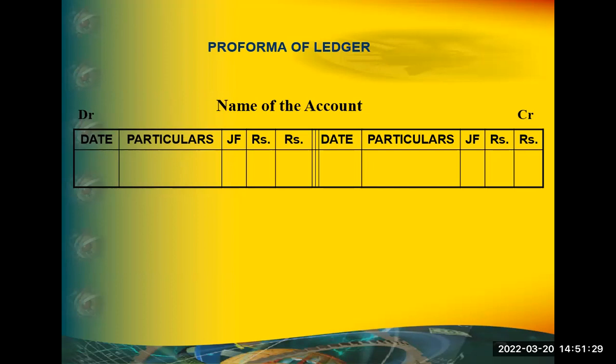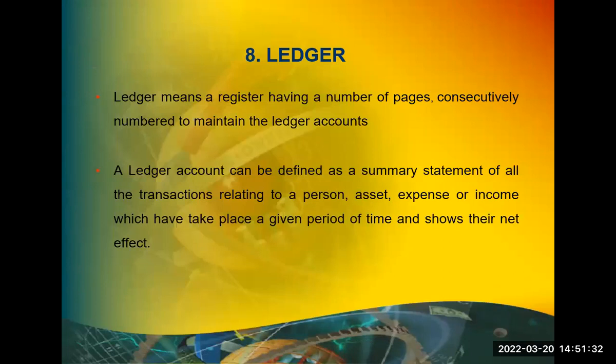Why do I prepare ledger? What is ledger? Ledger means a register which is having a number of pages, consecutive number, to maintain the accounts of each and every heading. Ledger account can be a summary statement of a particular account. In journal, you can check how much I paid rent today. But how much I have so far paid rent in this particular year, that cannot be given by journal at a glance. You have to refer the page and count wherever rent is there.